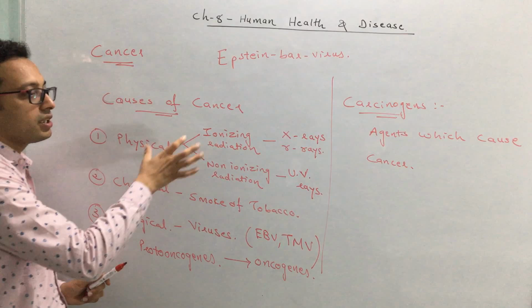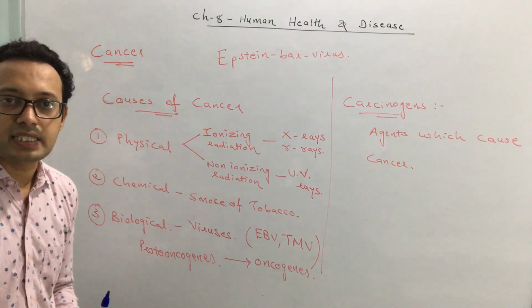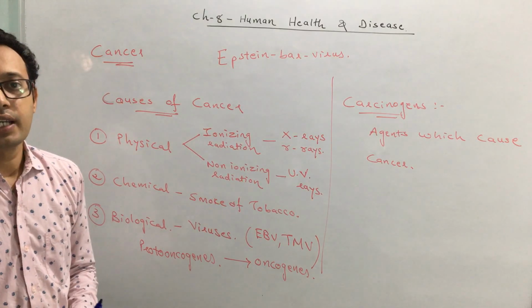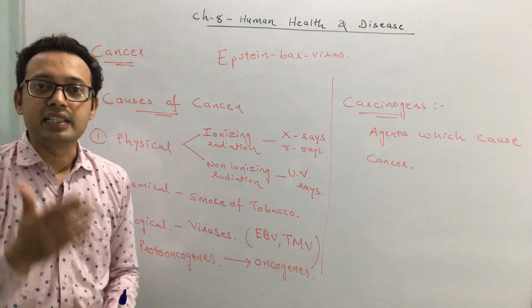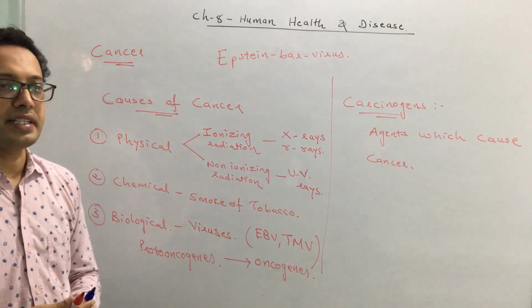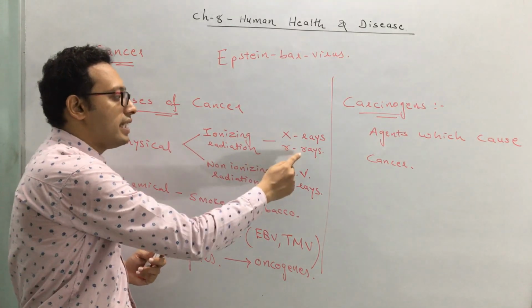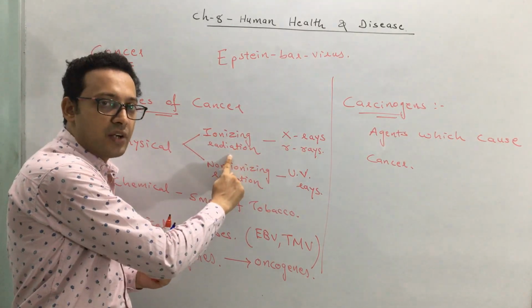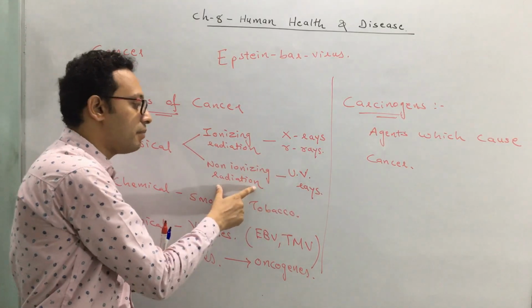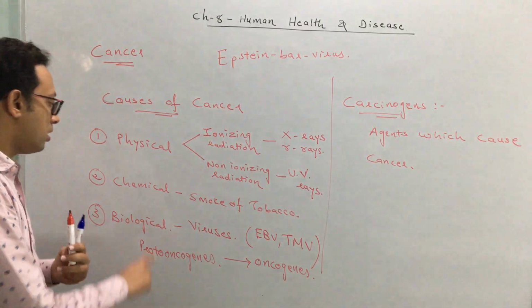Physical includes radiations. Radiation has a capacity to break the DNA, so the normal cell converts to a cancer cell, and that's why it is advisable not to expose yourself to radiations. X-rays and gamma rays are examples of ionizing radiations, and UV rays, ultraviolet rays, are an example of non-ionizing radiation.